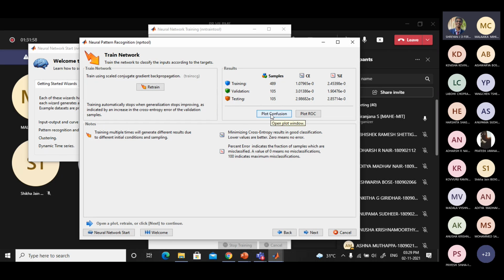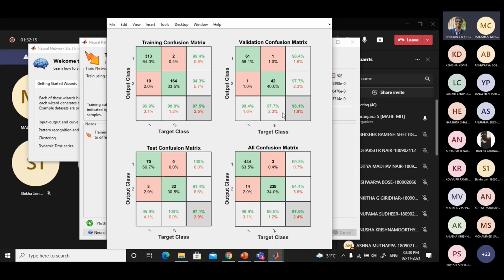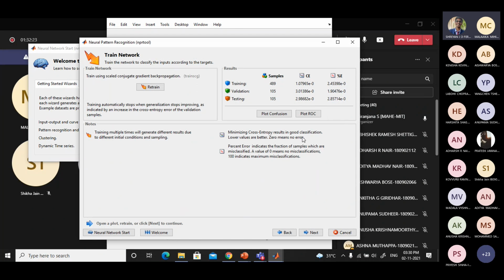You can even plot the confusion matrix. There is a provision here. You can see on the right side there is a button near my cursor, Plot Confusion. Sorry, I just pressed Plot Confusion so that we'll discuss this confusion matrix later. This indicates various performance parameters.